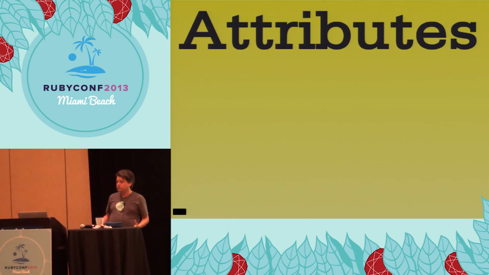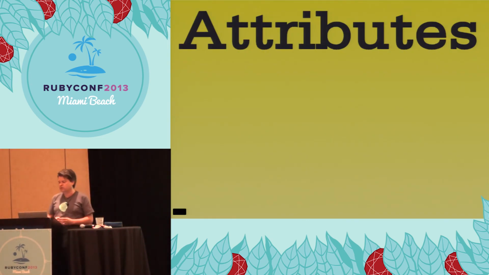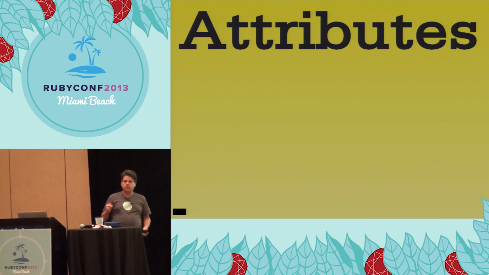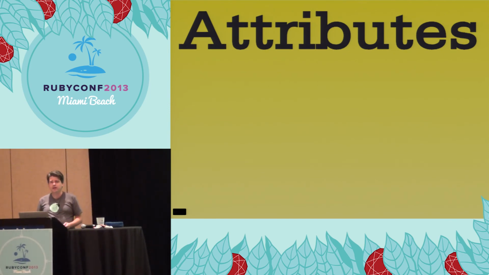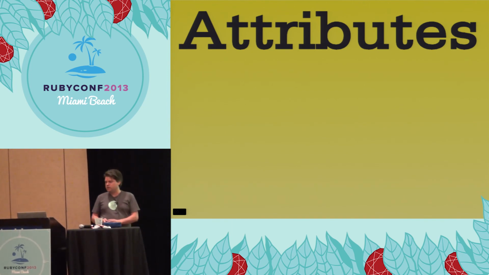So I want to talk about attributes. Those are a form of attributes. And what I mean is attr accessor, attr reader, attr writer. These give the appearance of being able to access the internal state of our objects and the ability to change directly the internal state of our objects. Ruby helps by allowing this method named foo equals to be called with foo space equals. So it really does give the appearance that our objects are these dumb structs that we can just change willy-nilly. Because it's so darn handy and so easy, and especially when we're manipulating things in a database, we tend to write code like this a lot. But I think that is potentially bad.